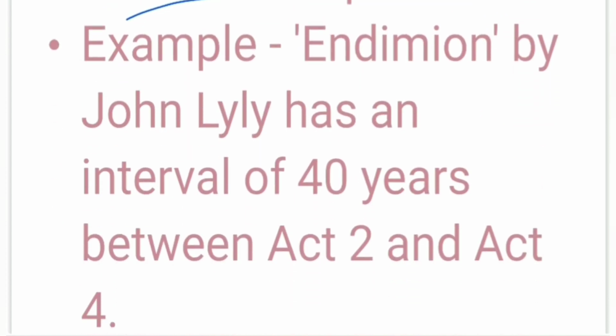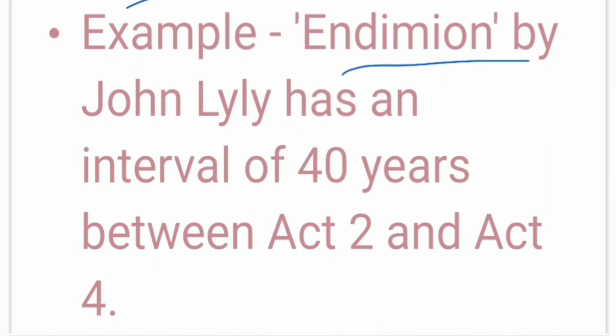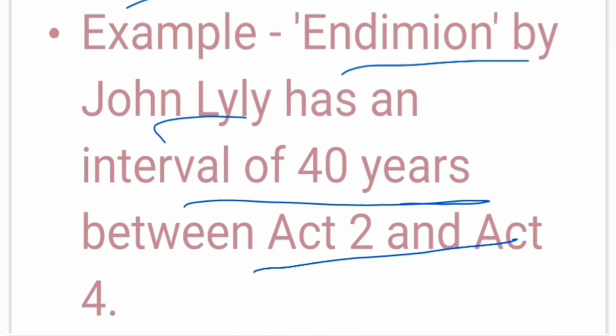For example, Endymion by John Lyly has an interval of 40 years between Act 2 and Act 4. So this is again a violation of unity of time. It breaks and doesn't follow the three dramatic unities.